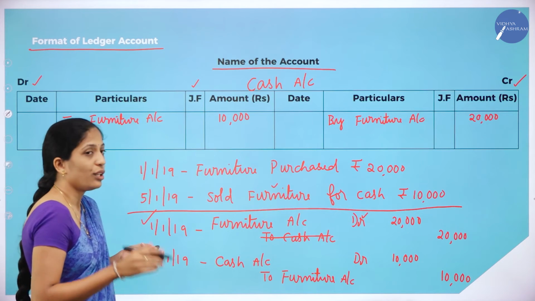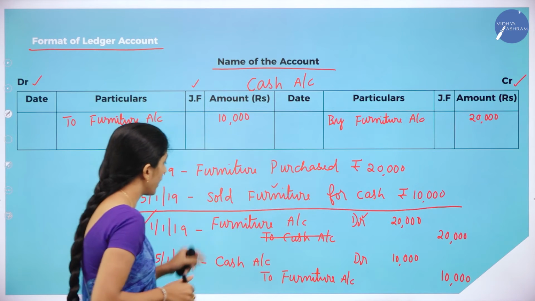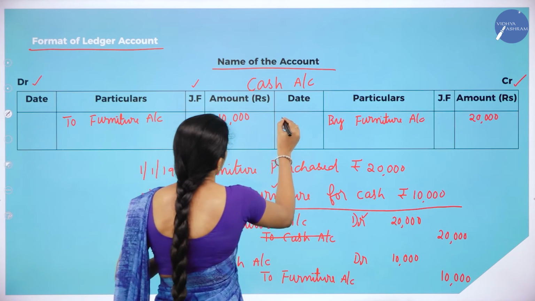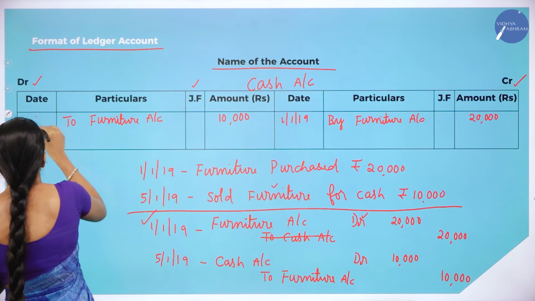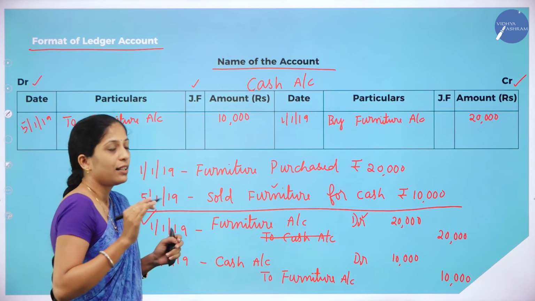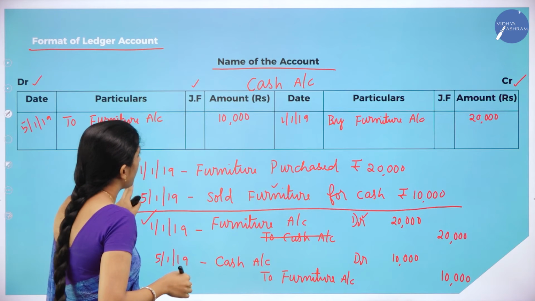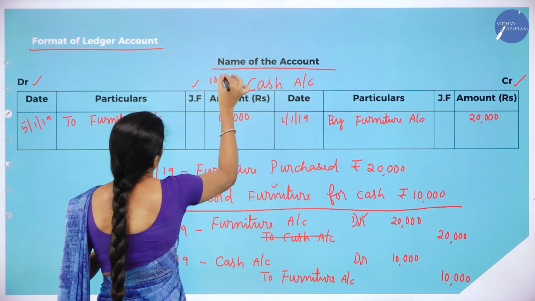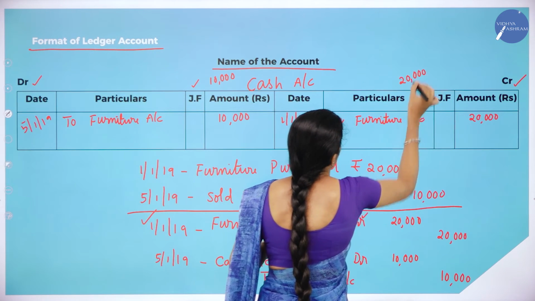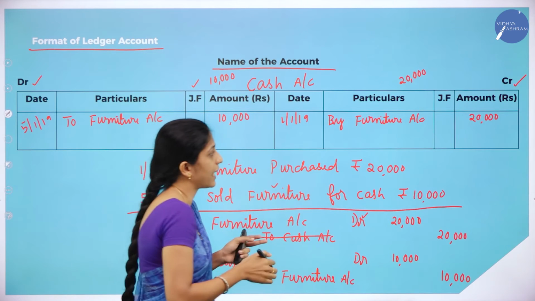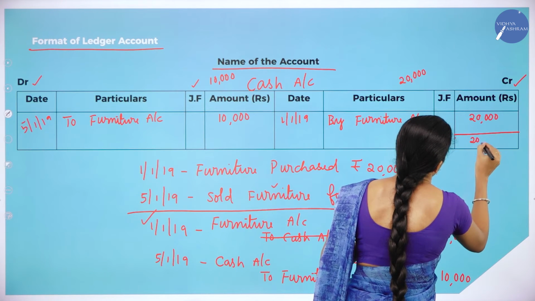Now what do you have to do? We have to see both the debit as well as the credit side. We shall record the date also. Here the date is 1/1/2019 and here the date is 5/1/2019. Clear? Now we have to see both the sides. Which side is more? Debit side is only 10,000. Credit side is how much? 20,000. So credit side is more, so we'll write 20,000 on both sides.